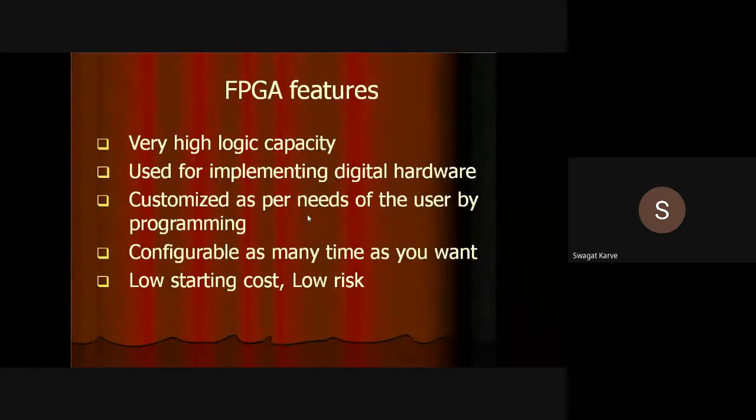Again, these are some important features of FPGA. Very high logic capacity used for implementing digital hardware, customized as per the needs of the user, then low starting cost, low risk, and configurable as many times as you want. Remember this thing, it can be configured as many times as you want.